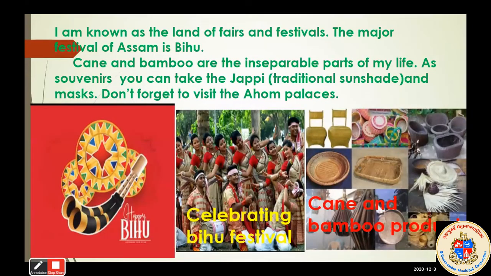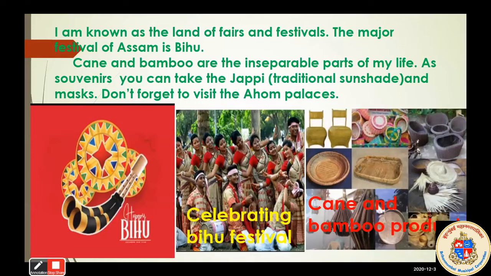I am known as the land of fairs and festivals. The major festival of Assam is Bihu. Cane and bamboo are the inseparable parts of my life. As souvenirs, you can take the Jappi, traditional sunset, and mass. Don't forget to visit the Ohom palaces.